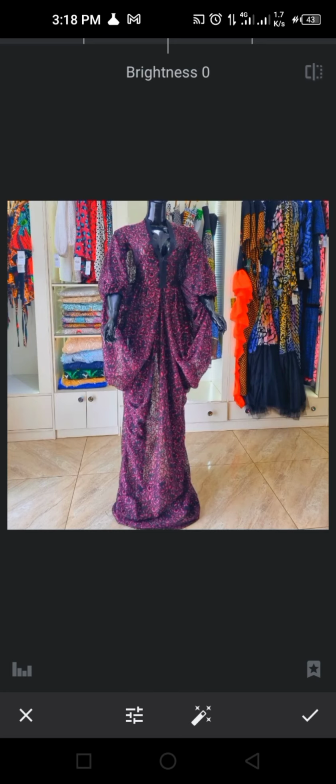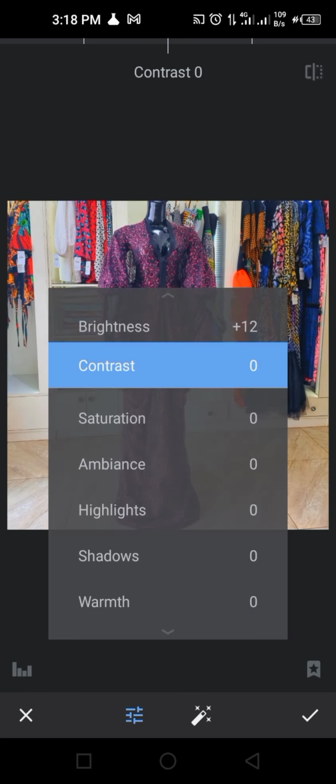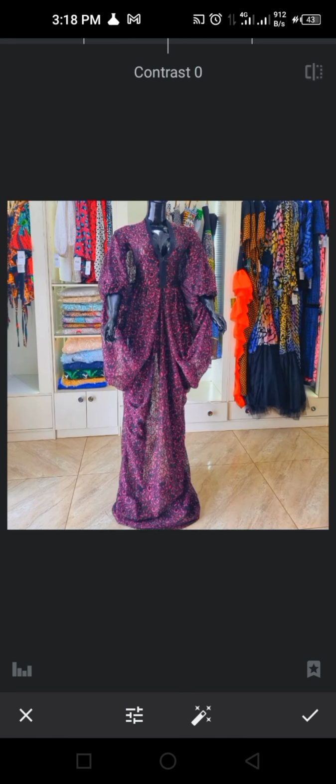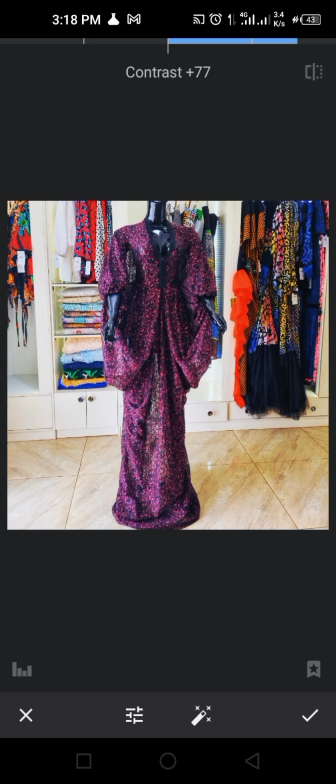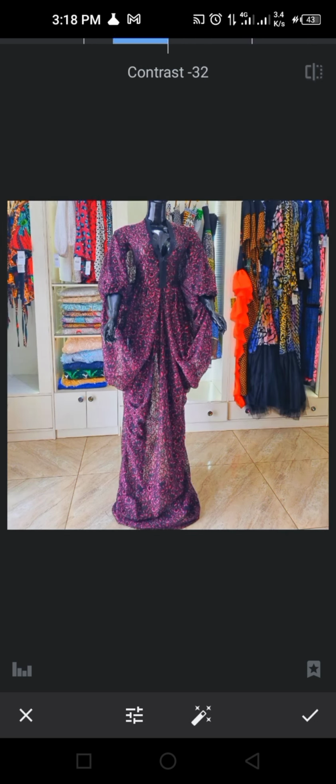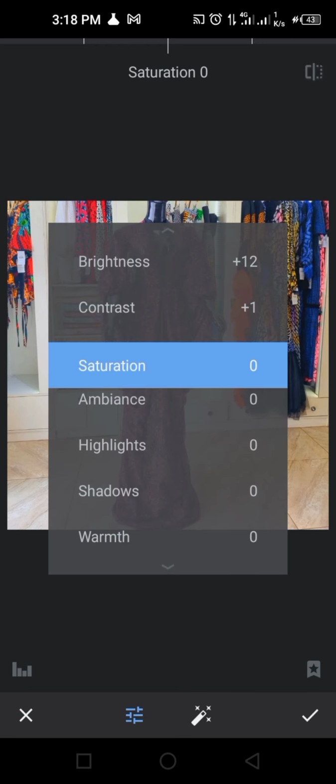If I want to increase the brightness, I let the bar be on brightness and I slide to the right, or I slide to the left if I want to reduce the brightness. So if this picture is dark, I'm going to increase the brightness a little bit. Then I slide up if I want to increase the contrast. It becomes darker. Darker places will get darker and lighter places will get lighter, depending on if I slide to the right or to the left.